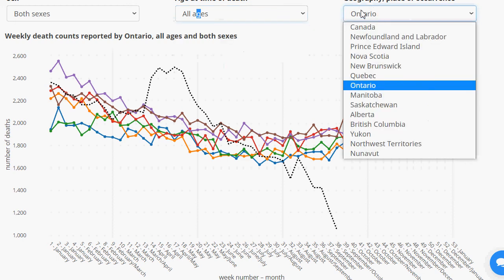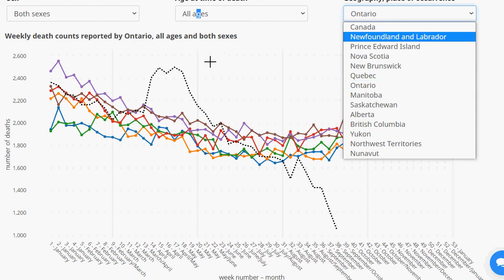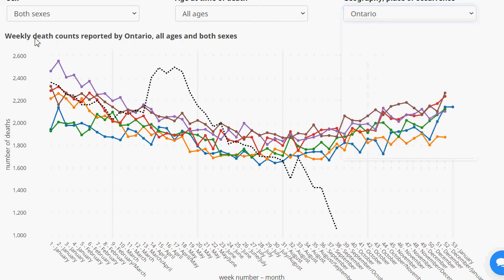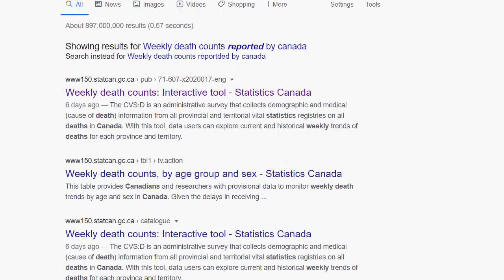And again, if you want to take a look more of this, it's www150.statcan.ca. But you know what? How I did it, just Google search weekly death counts reported by Canada, and it'll do it. In fact, what was my search? Weekly death counts reported by Canada, yeah.